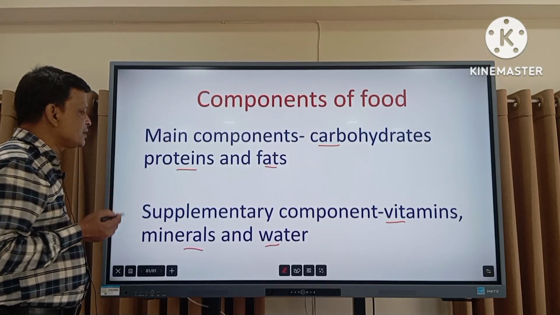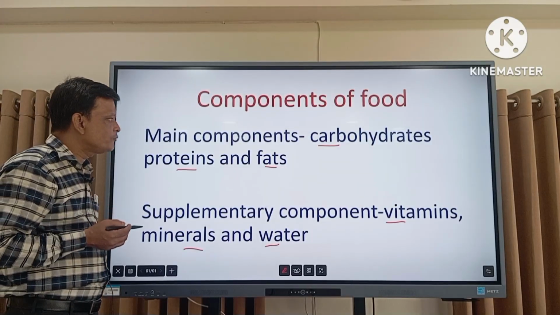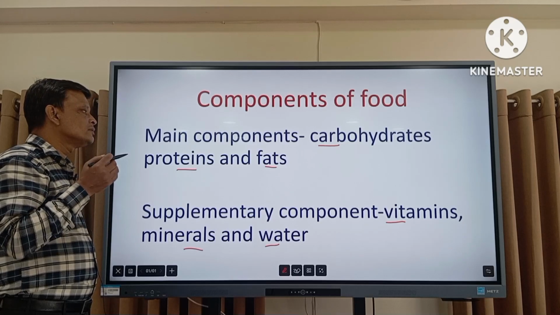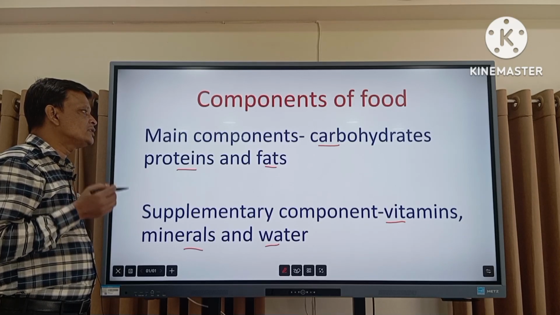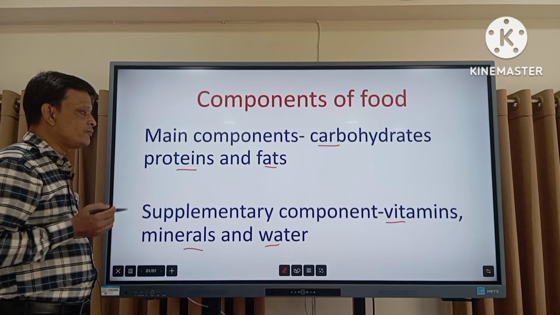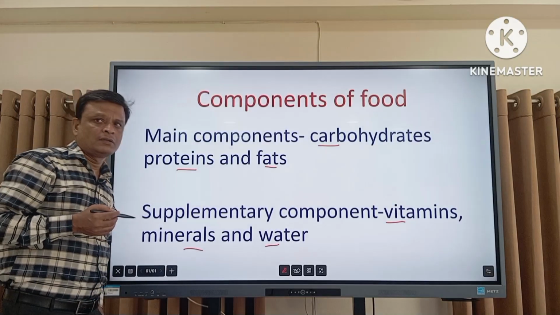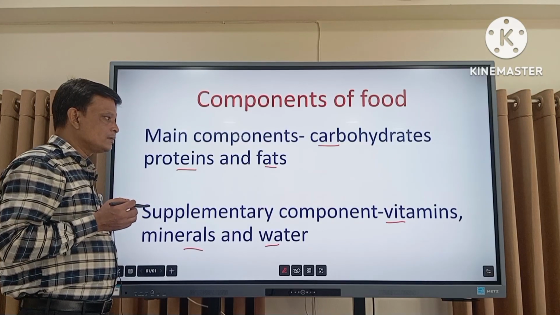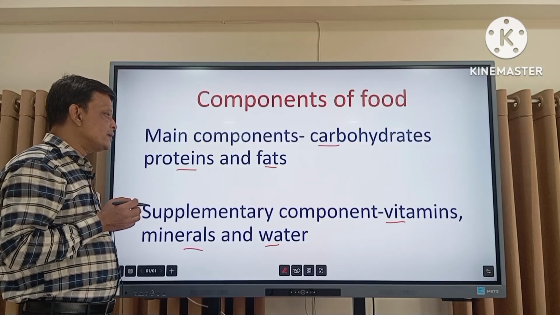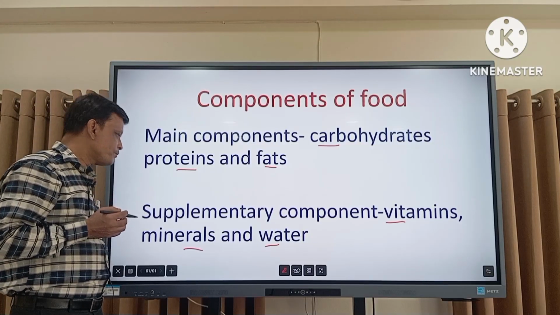Why are carbohydrate, protein and fats the main components of the food? Because we get energy from carbohydrate, proteins and fat. But vitamins, minerals and water never provide energy for us.